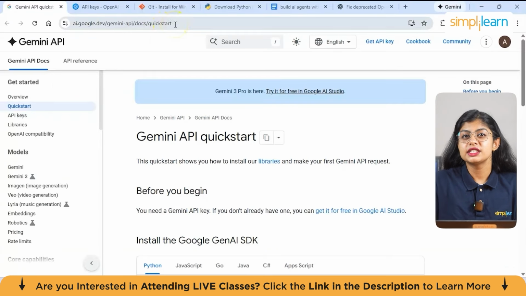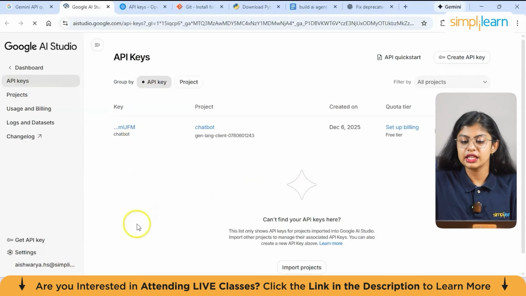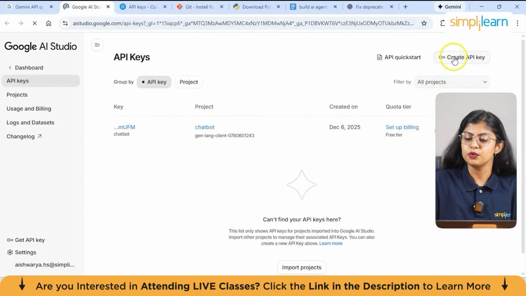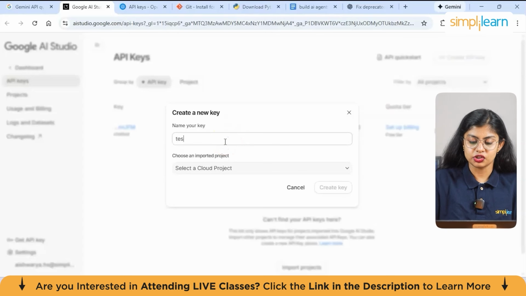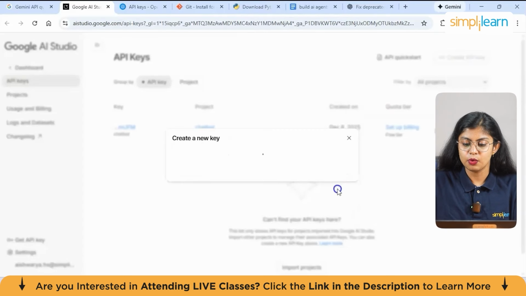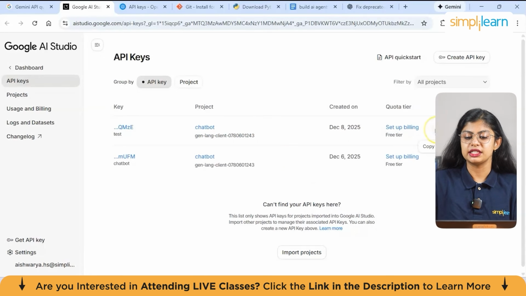First you have to visit ai.google.dev Gemini API and create your account with just an email and a password. Here you can see the option of Get API key. You can just click on it, and here you can see my previous keys. If you want to create a new one, here's the option of Create API key. Click on that, name your project chatbot, and create a key. Now how do you copy that? Just the copy API key option is there.